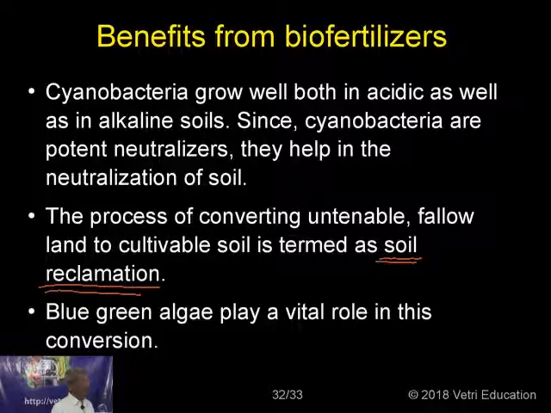If it is a fallow land, if it is not containing any minerals, metals inside, it is not containing any microorganism, then it cannot support any crop growth over it. So the process of converting the untenable fallow land to cultivable soil is called soil reclamation, and that is done with the help of the biofertilizers. Blue-green algae play a vital role in this conversion.